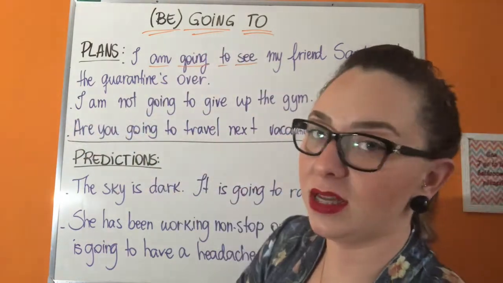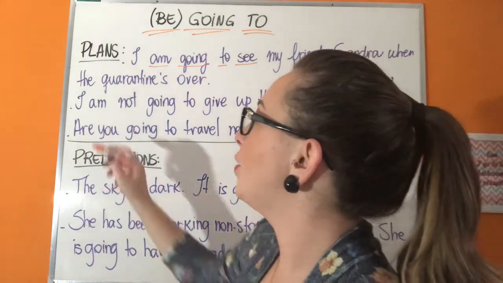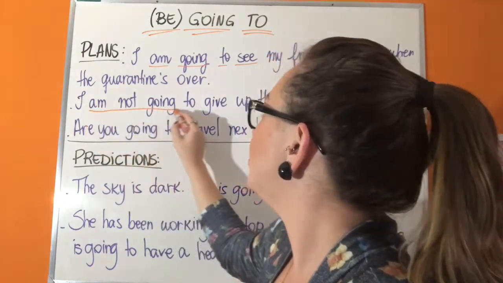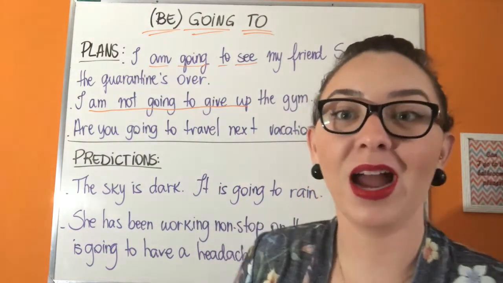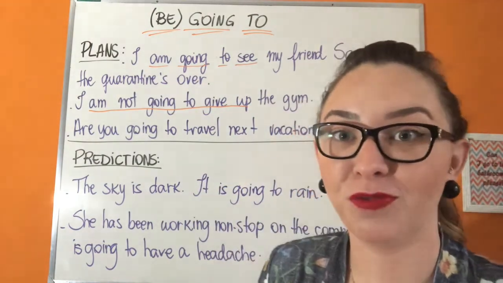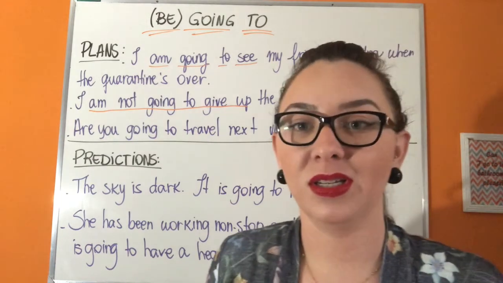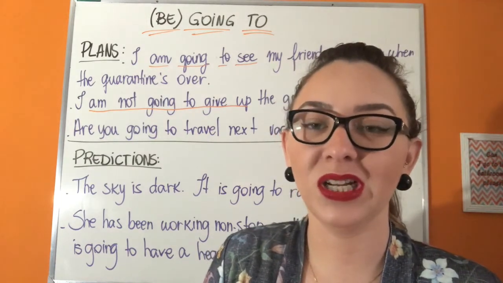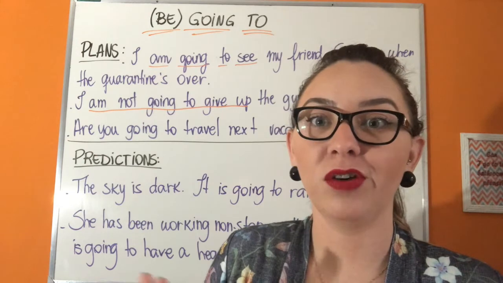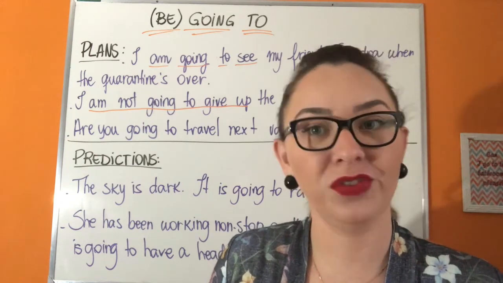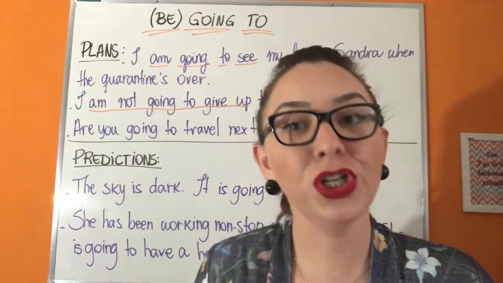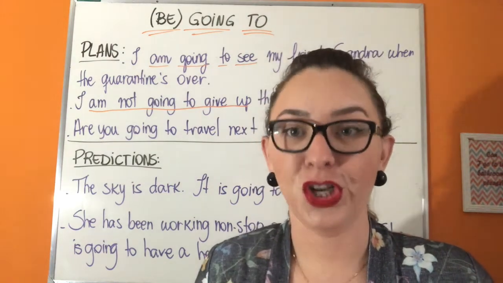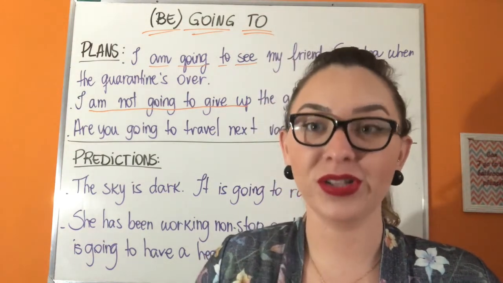The second example. I am not going to give up the gym. Well, I haven't been to the gym for 3 months since all the situation started, but I don't have any intentions of giving up on it. My intention is to continue the gym after the quarantine's over.